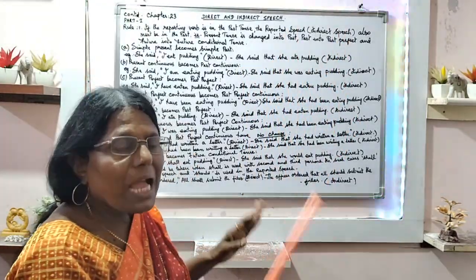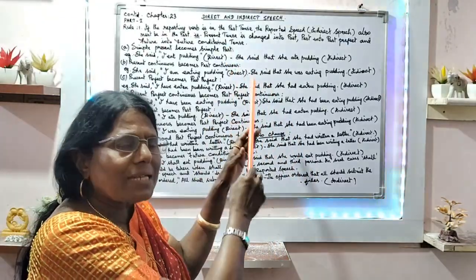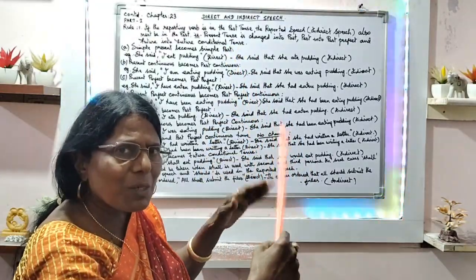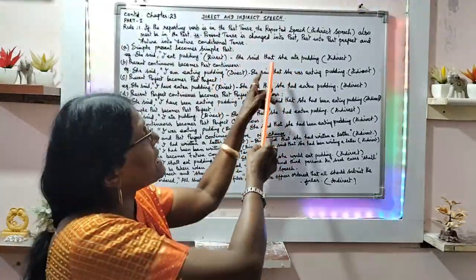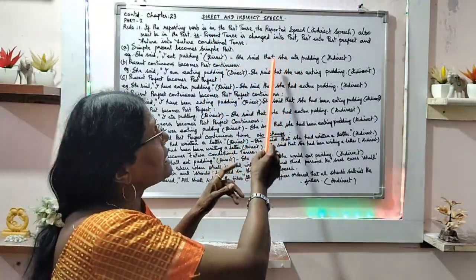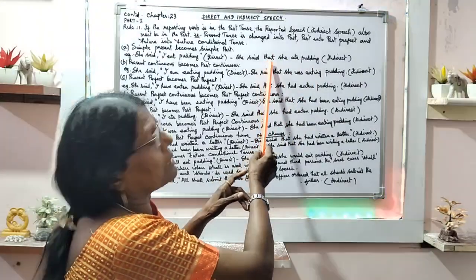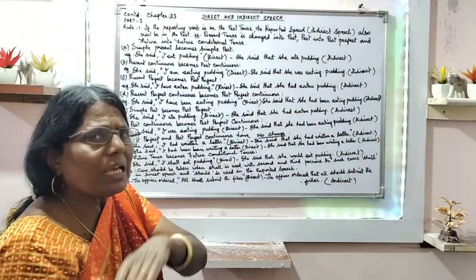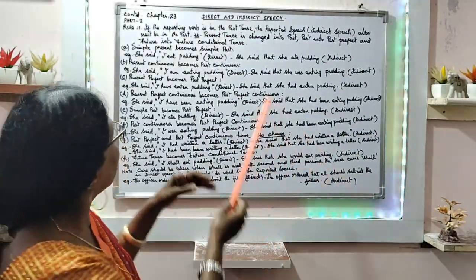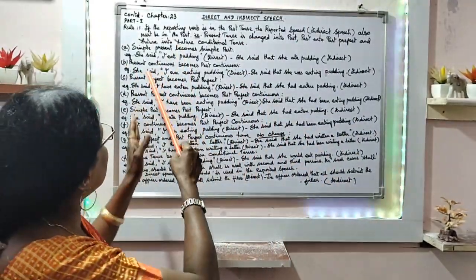Indirect speech. Actually, the connective word that, all this will also be taught to you, because of different sentences. This is an assertive sentence. When an assertive sentence is written, we use the connective word, joining word, that. That in detail I will deal with you later on. Now we shall continue with the rest.